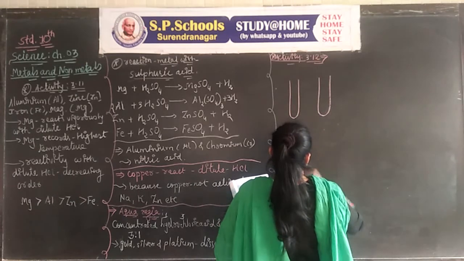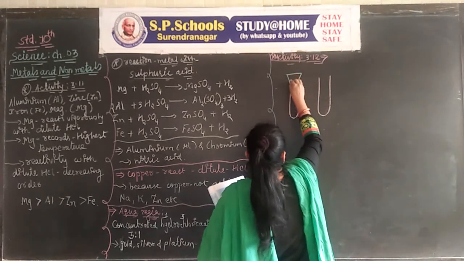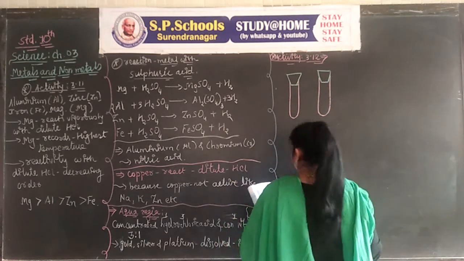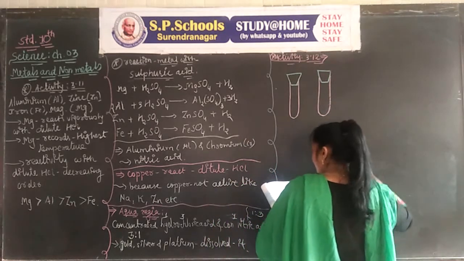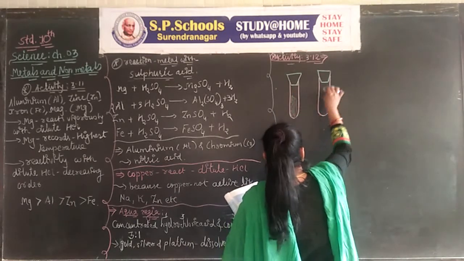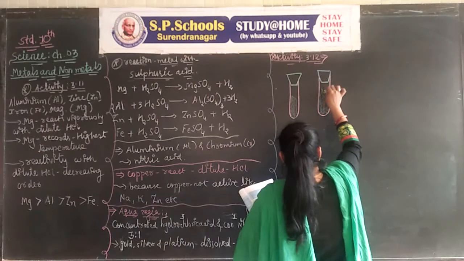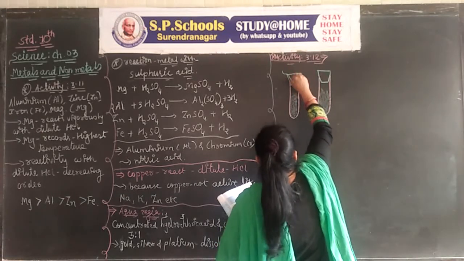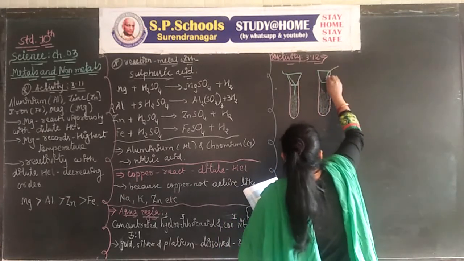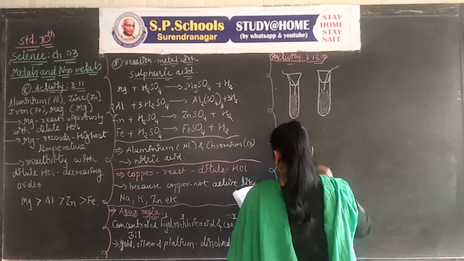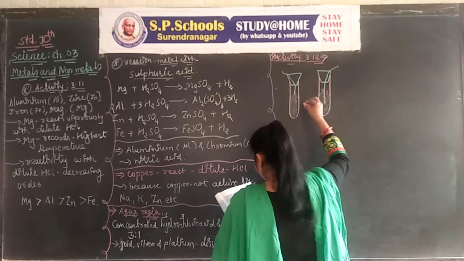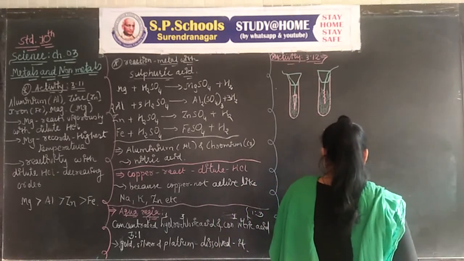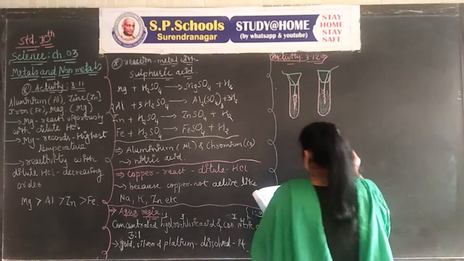Solution is given in both test tubes. Here the copper wire is taken, here the iron nail is taken, and a test tube stand is used.